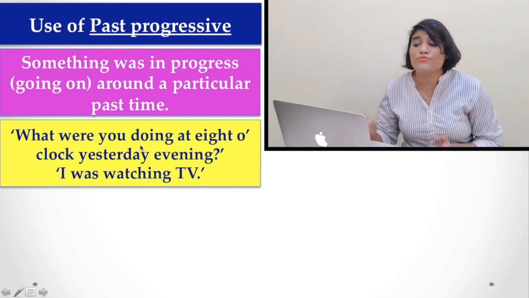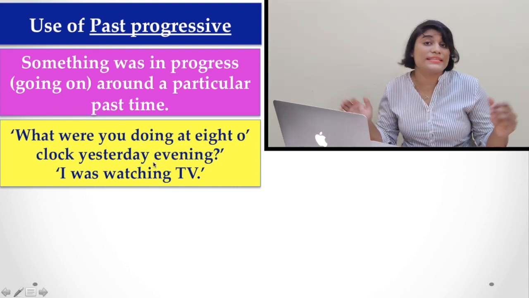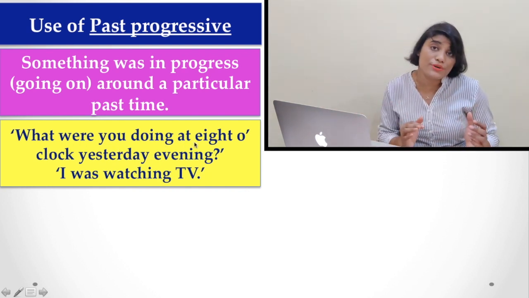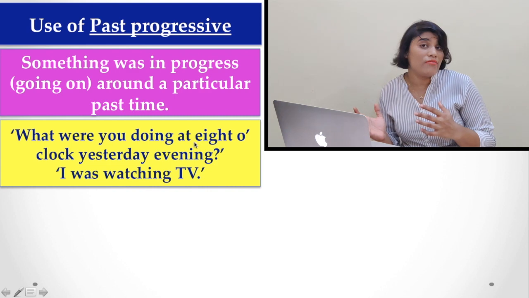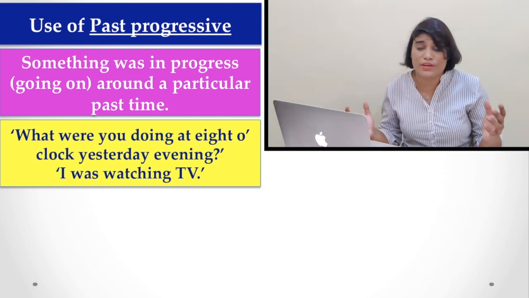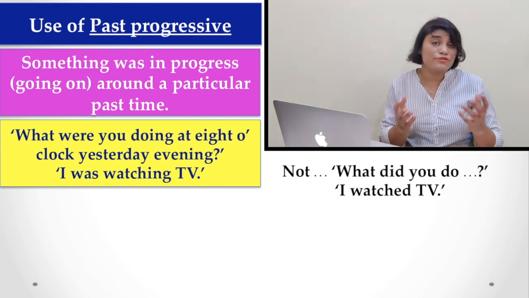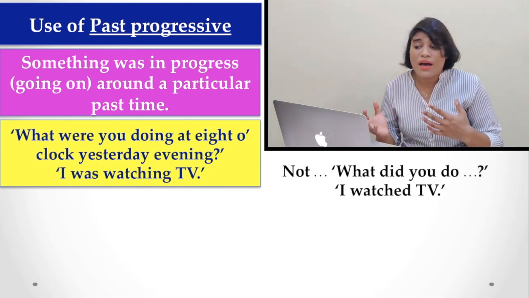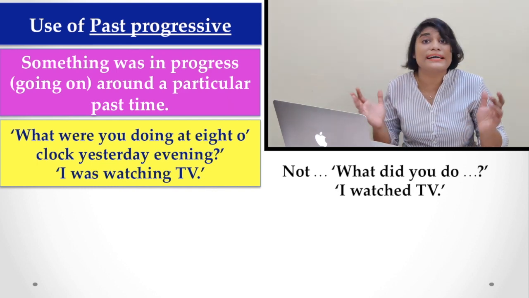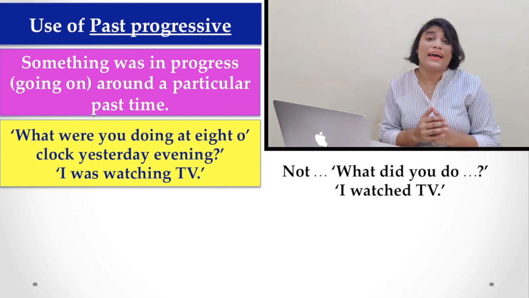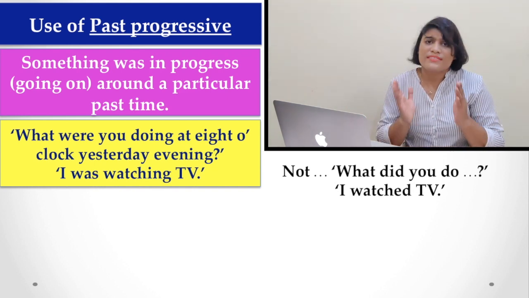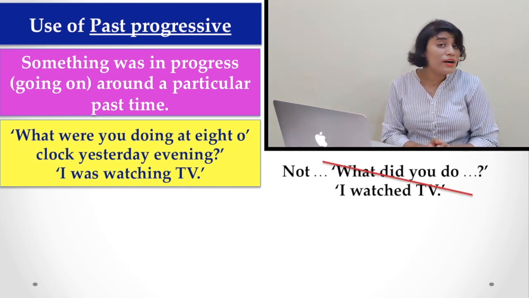What were you doing at 8 o'clock yesterday evening? My reply should be like that: I was watching TV. In that case, if you say, what did you do at 8 o'clock yesterday evening, this is not the correct use, and you do not say I watch TV, because this is not the correct one.